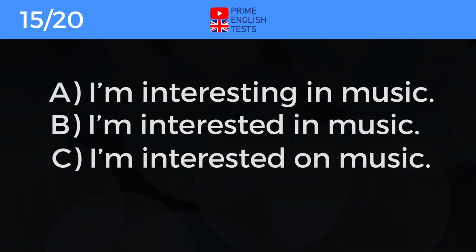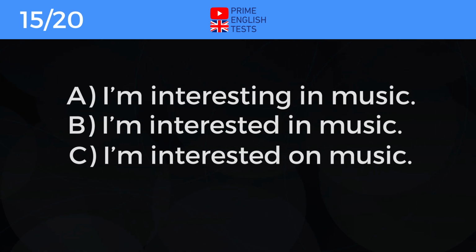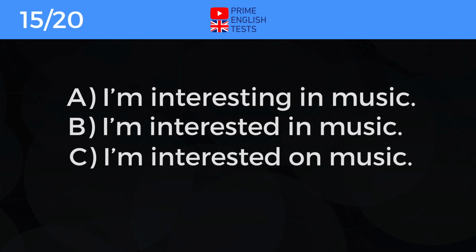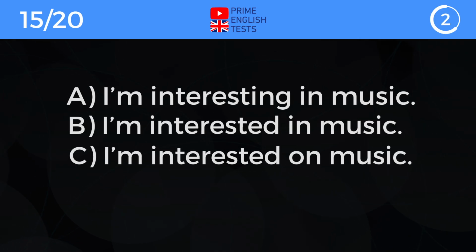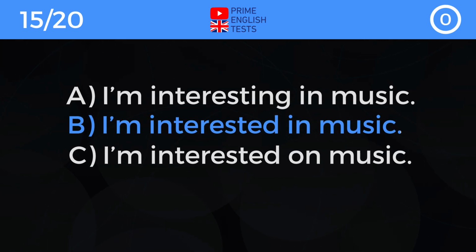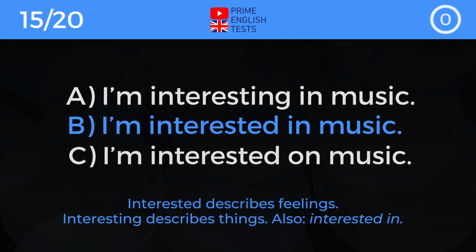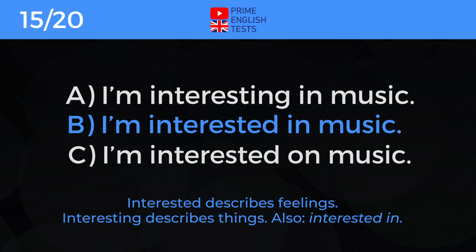A. I'm interested in music. B. I'm interested in music. C. I'm interested on music. Correct answer is B. I'm interested in music. Interested describes feelings. Interesting describes things. Also, interested in.